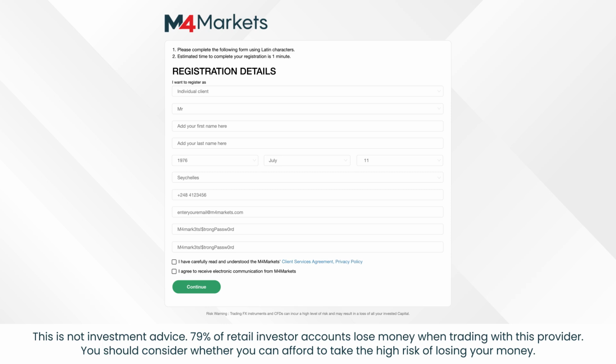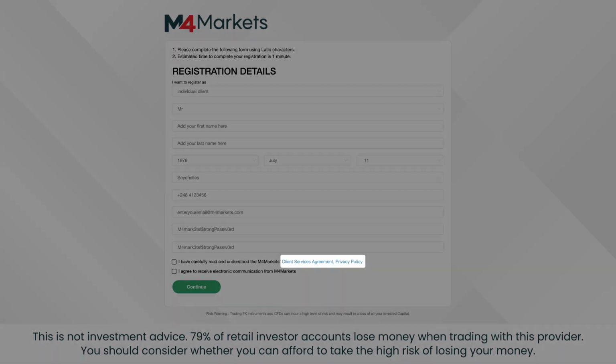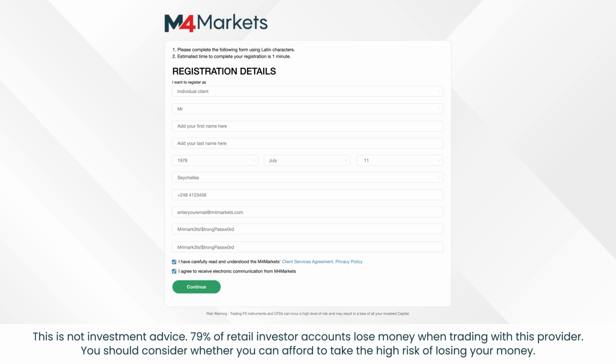Don't forget to go through our client service agreement and privacy policy before you submit your registration. You can read them by clicking on the links and then click on the tick box to proceed with your registration.